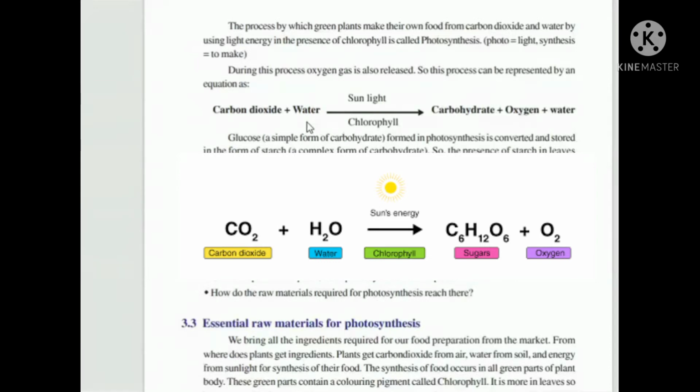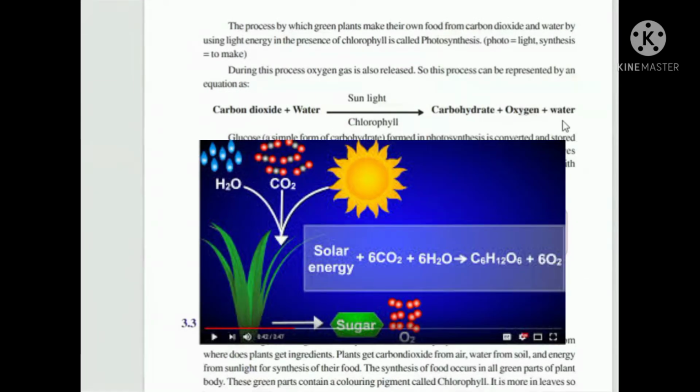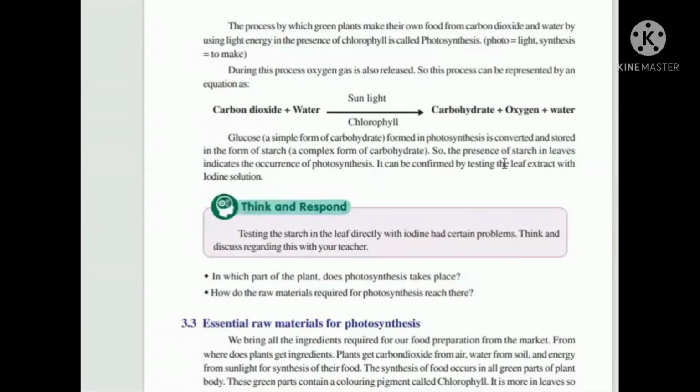Just see, CO2, carbon dioxide, H2O, water, in the presence of sunlight. Plants use these three and change them into carbohydrate. Carbohydrates are nothing but glucose, starch, plus oxygen, which is taken by us, plus water. The extra water it gives outside.